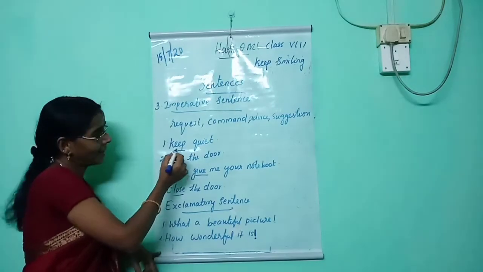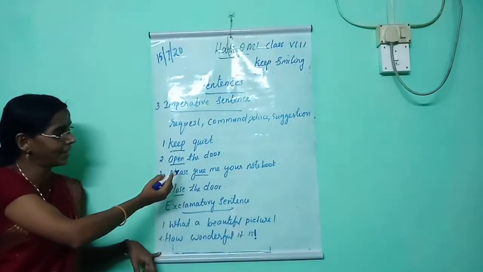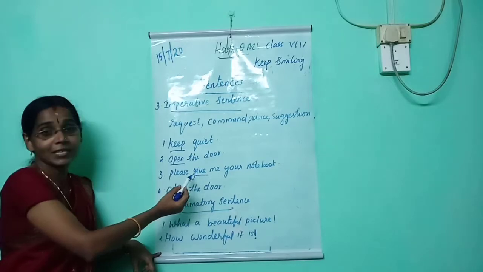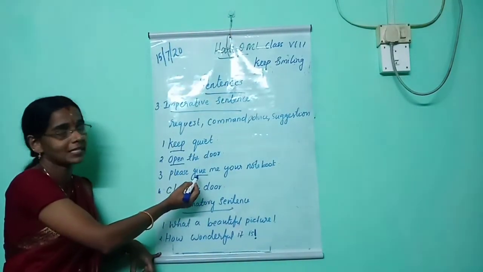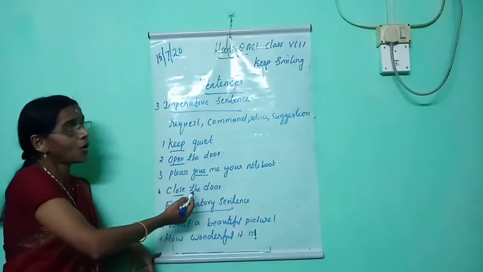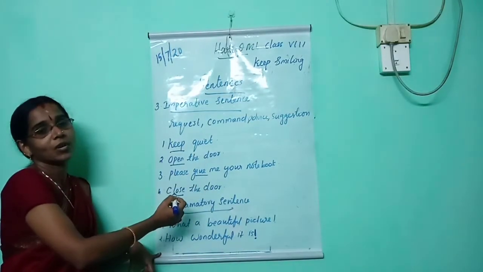Keep quiet. Keep is a main verb. Second one, open. Open is a main verb. Third one, please give. If it is a request, we use the word please in front of the main verb. Which is the main verb in this sentence? Give. Next one is close the door. Close is also a main verb.